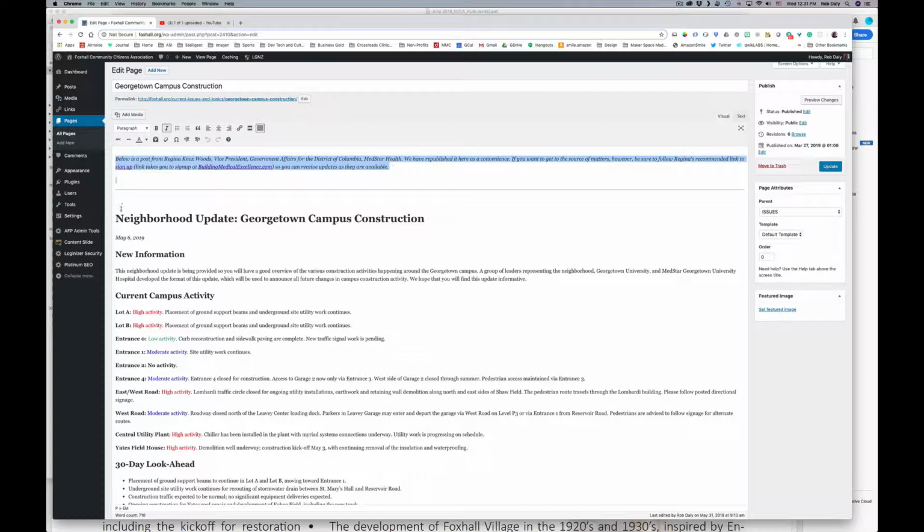Let me see if I can get that. Don't think so, but I can add that later. That's what the horizontal line is. So I just want to take this, not have the typing. Okay. Command C to copy. I'm going to delete this page.